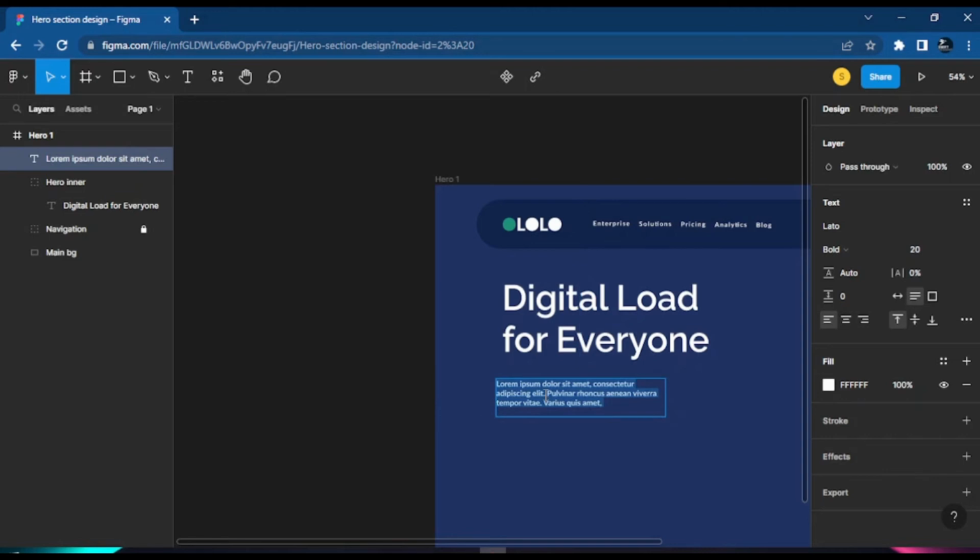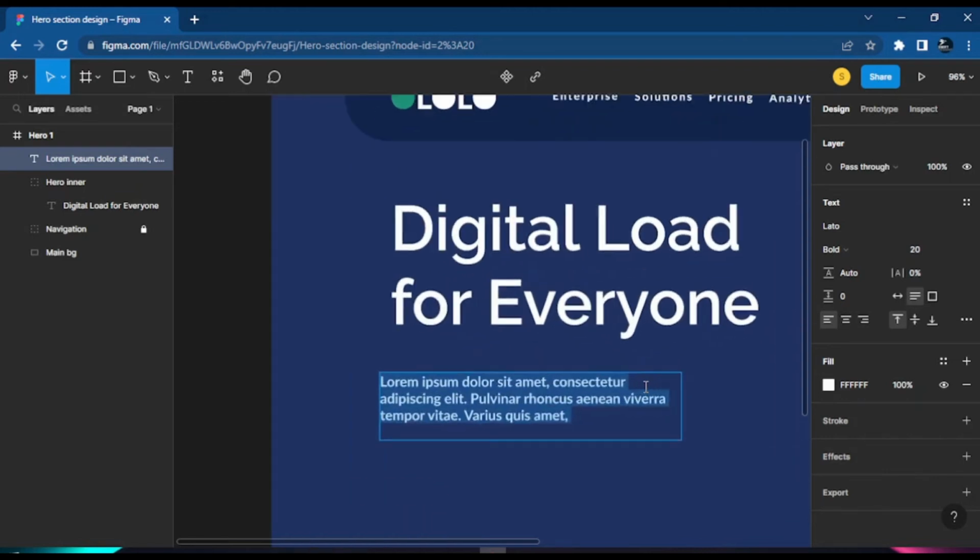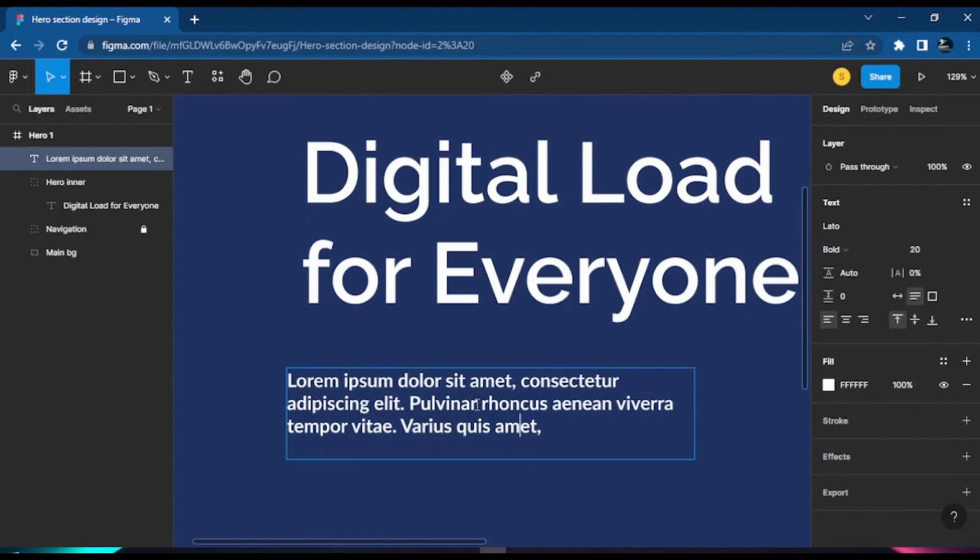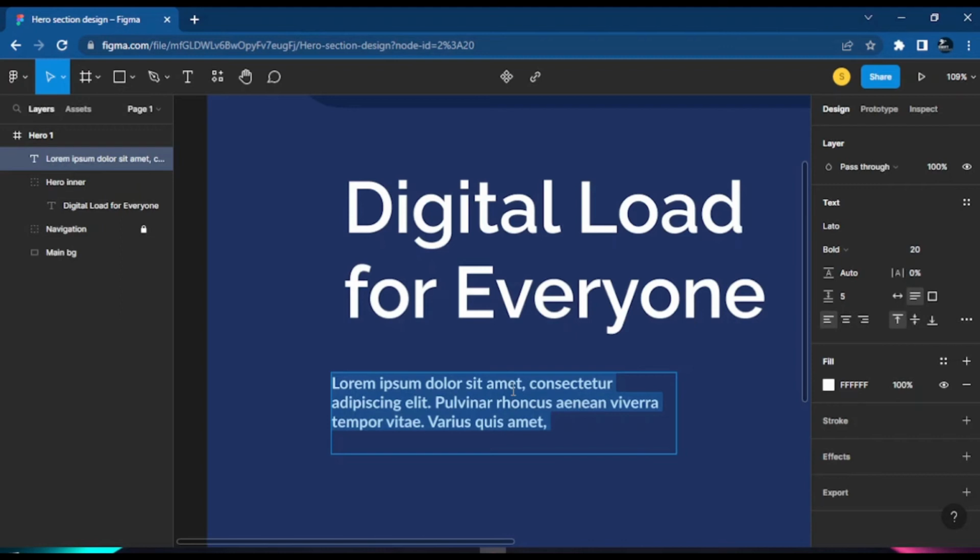So again, I would like to create this sort of space on top, so the line height. So I could just say, let me set the line height to 5 here. Okay. Now let me come back here, click on it, and you see we get this line height. It just stands here for us.